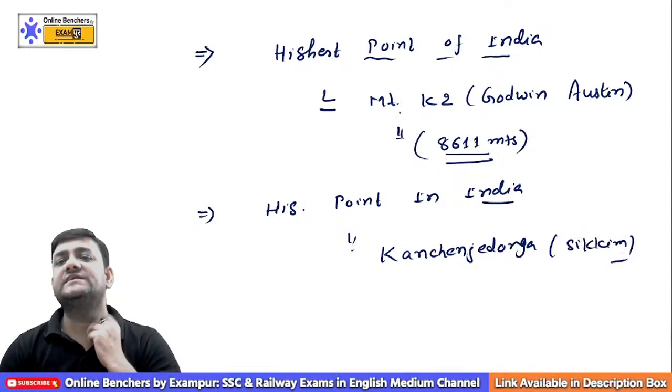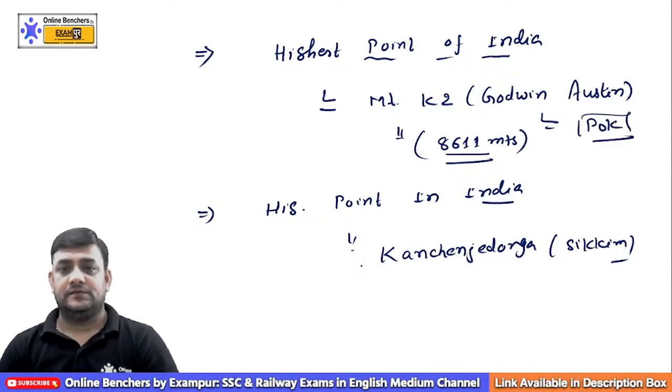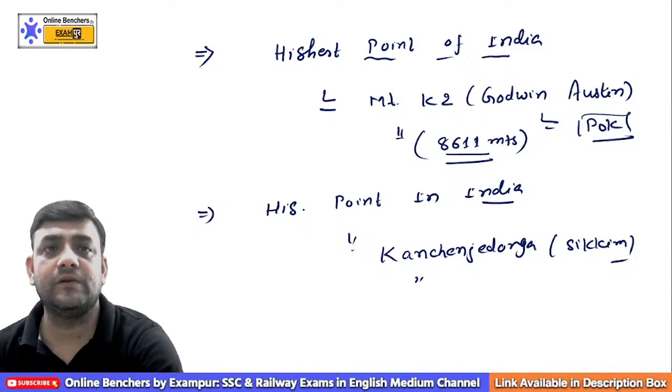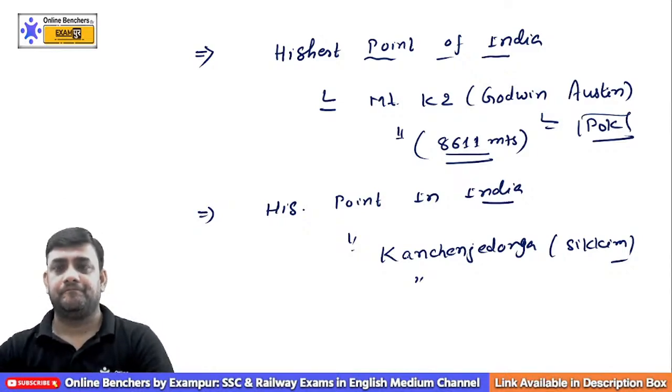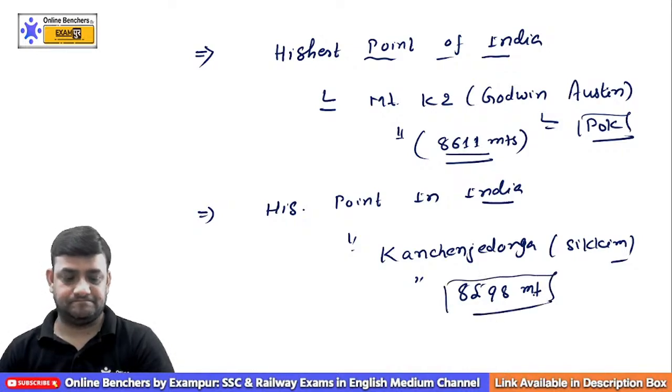And this K2 is in POK, Pakistan Occupied Kashmir. This is Kanchenjunga, Sikkim. And what is the height of this Kanchenjunga? Can anyone tell me? What will be the height of it? This is 8598 meters.